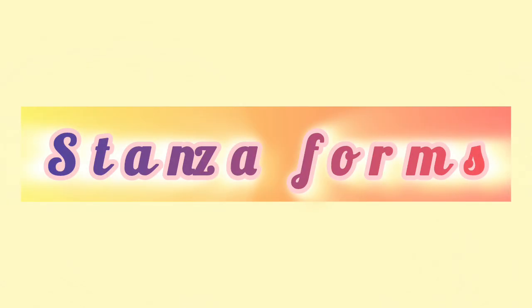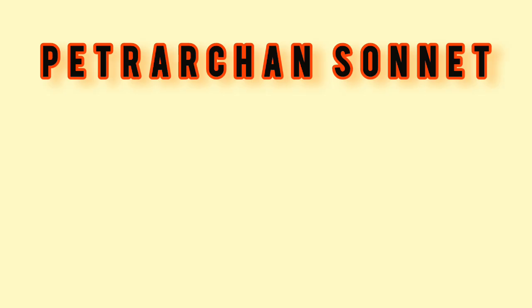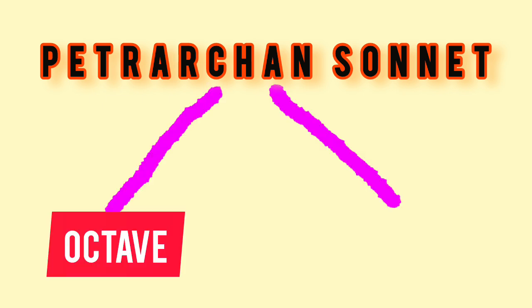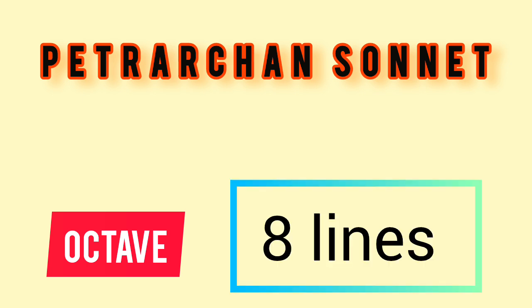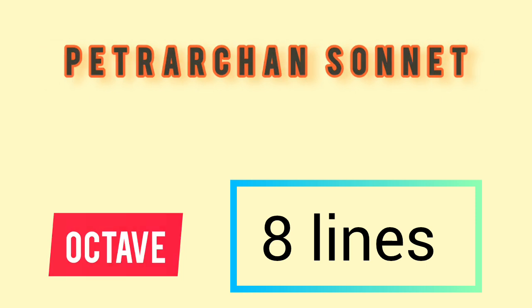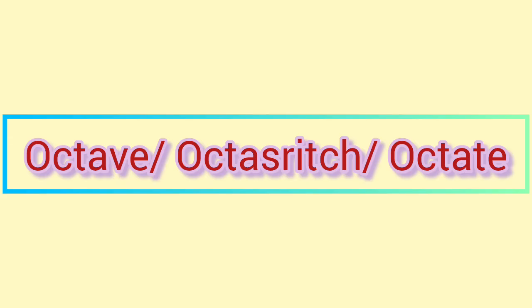Now, like that of tercet and sestet, for the case of octave, once again, we need to move back to the world of the Petrarchan or Italian sonnet, because a Petrarchan sonnet is divided into 2 parts, and the first part itself is called octave because it consists of 8 lines only. To be more specific, the first 8 lines. This is something about the poetic stanza form entitled octave, octastretch, or octet.